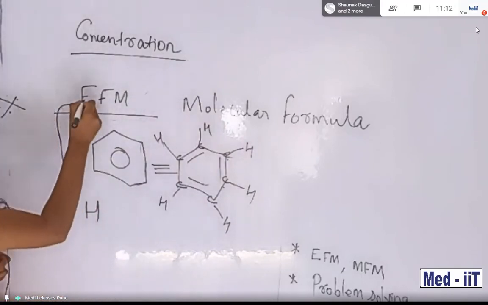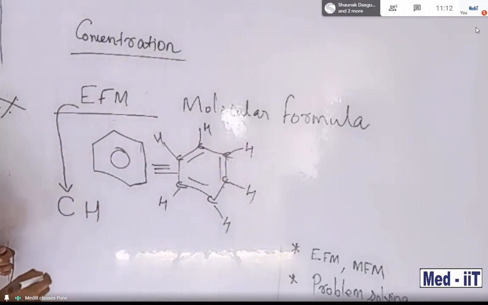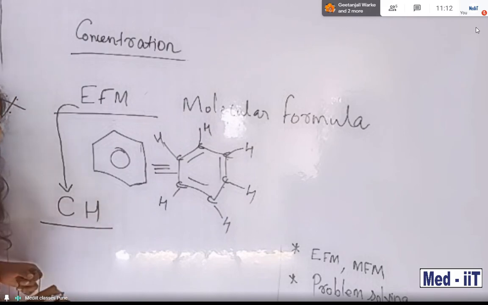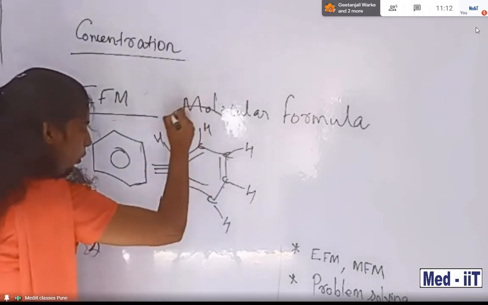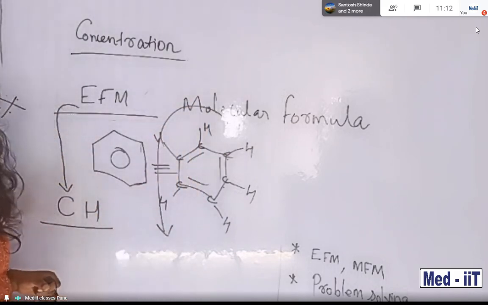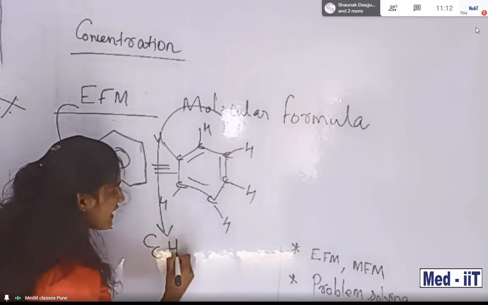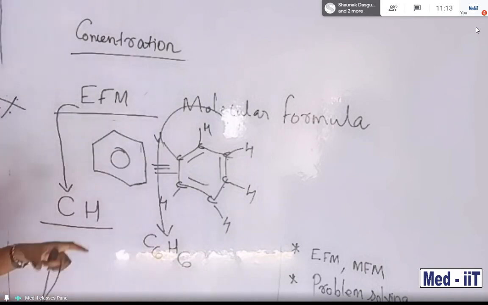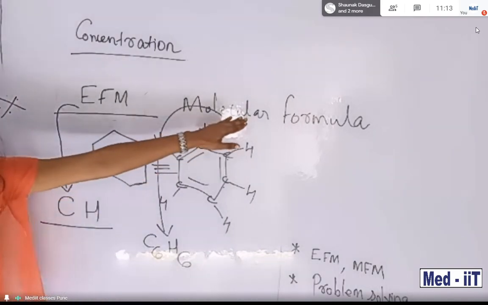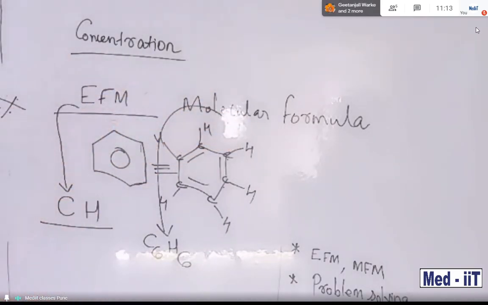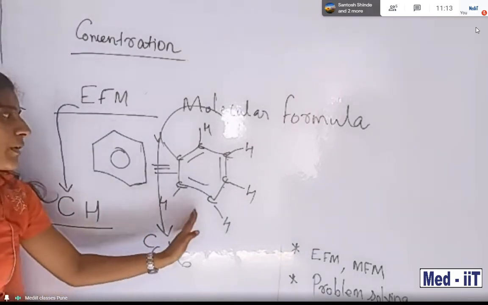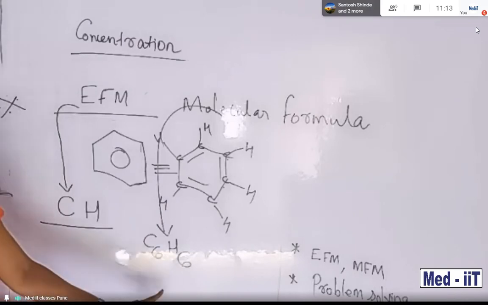But the empirical formula only provides a skeletal form, CH. In the molecular formula, they give C6H6. If we count how many carbon and how many hydrogen, then we get the molecular formula.